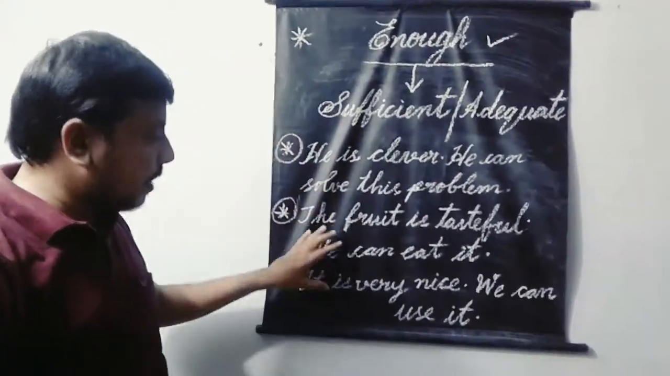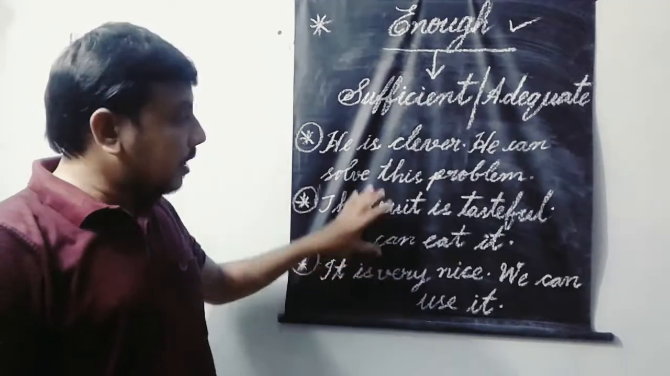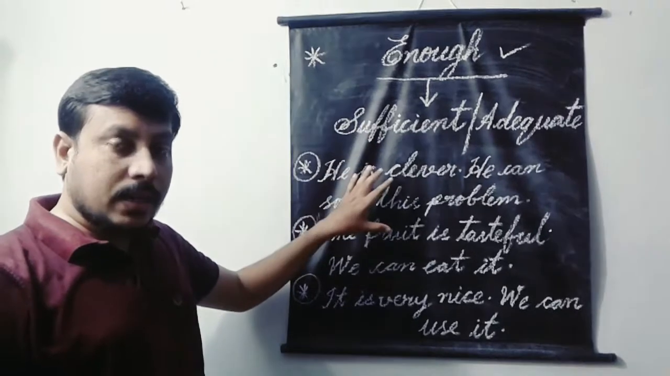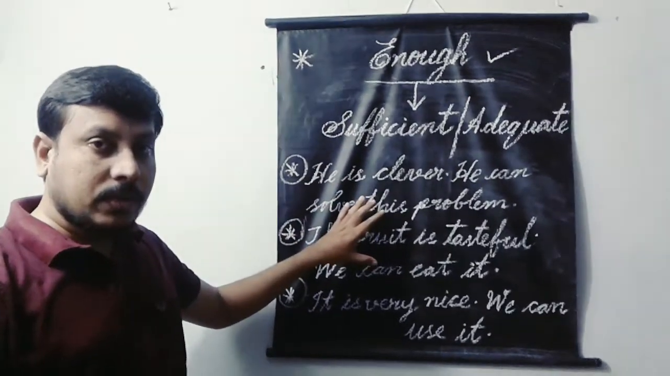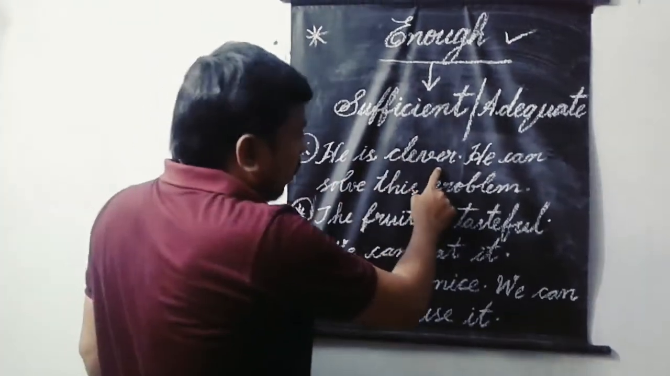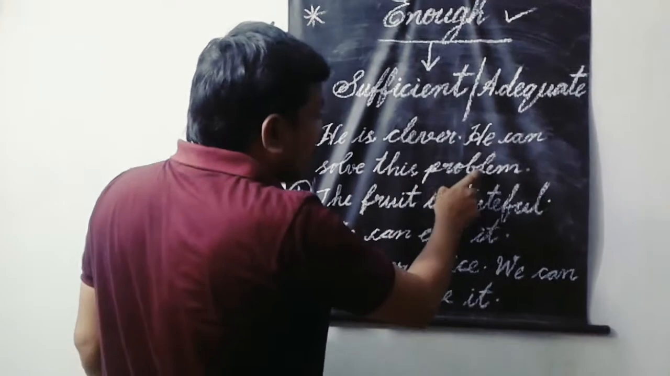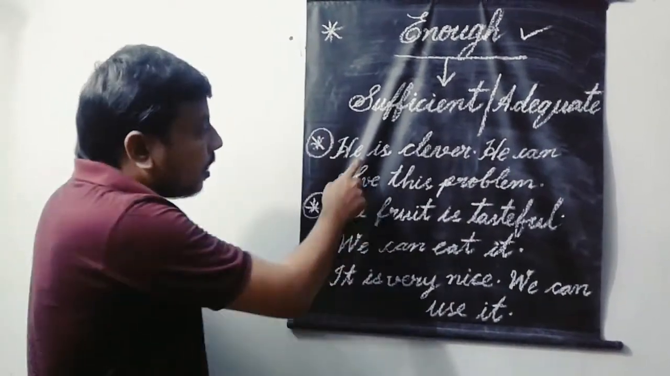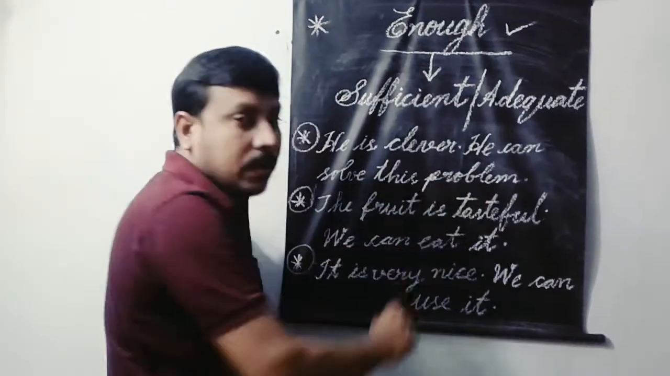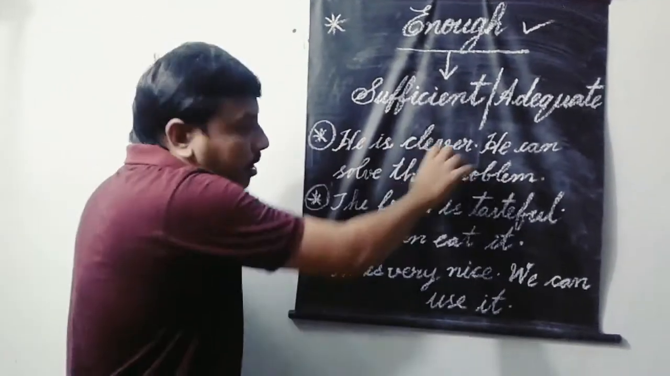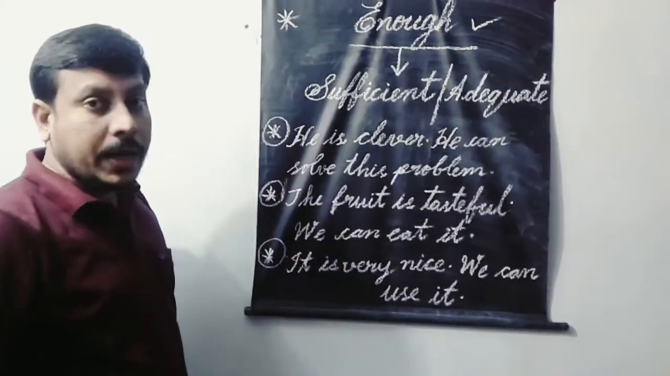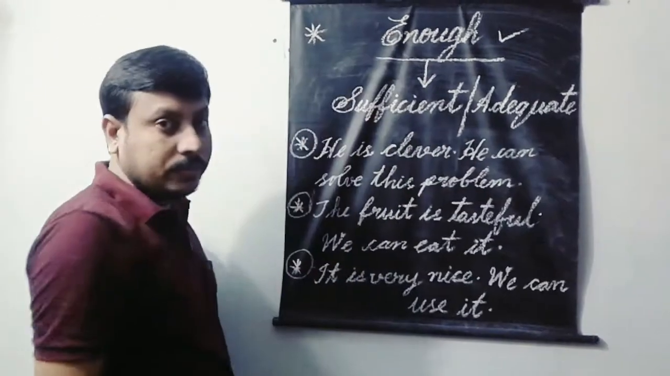Now here we have some examples. Let us take these examples in order to understand the use of enough effectively in this session. He is clever. He can solve this problem. These are two events. These two events are to be joined by using enough.